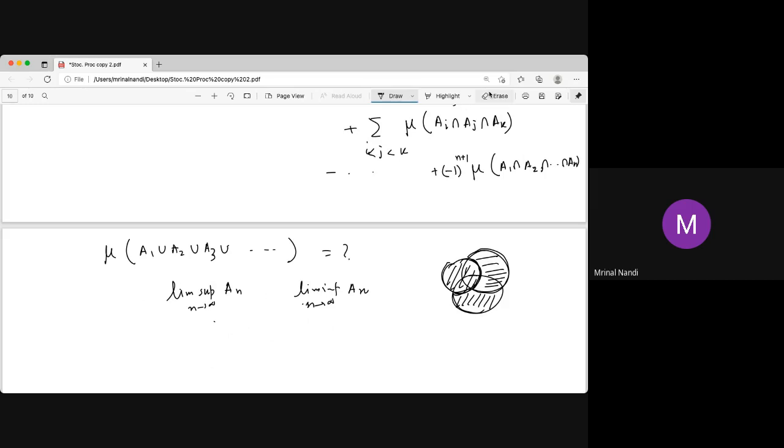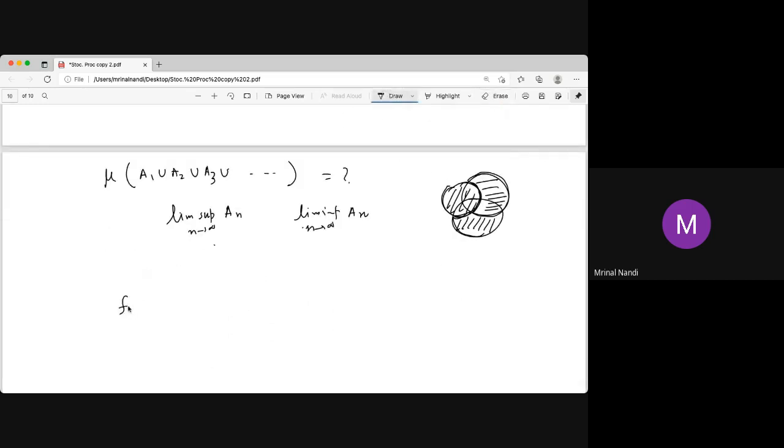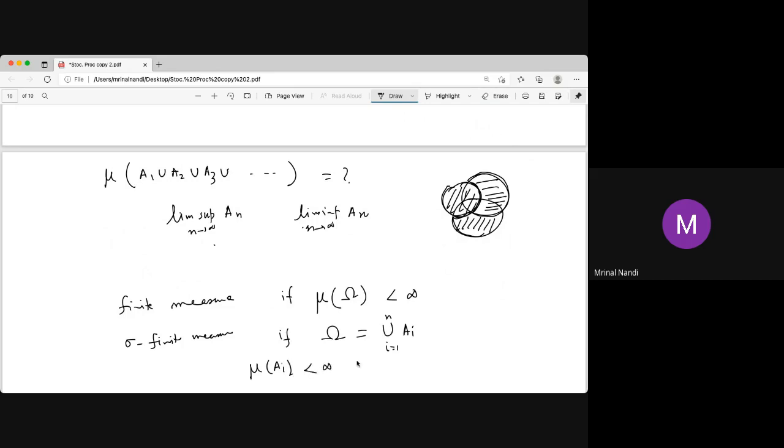So what is called a finite measure? We call it a finite measure if mu of omega is finite. And sometimes it's called sigma finite. What is a sigma finite measure? If omega can be written as a countable union of some A_i, i equal to 1 to n, and each A_i has finite measure, then it is called sigma finite.